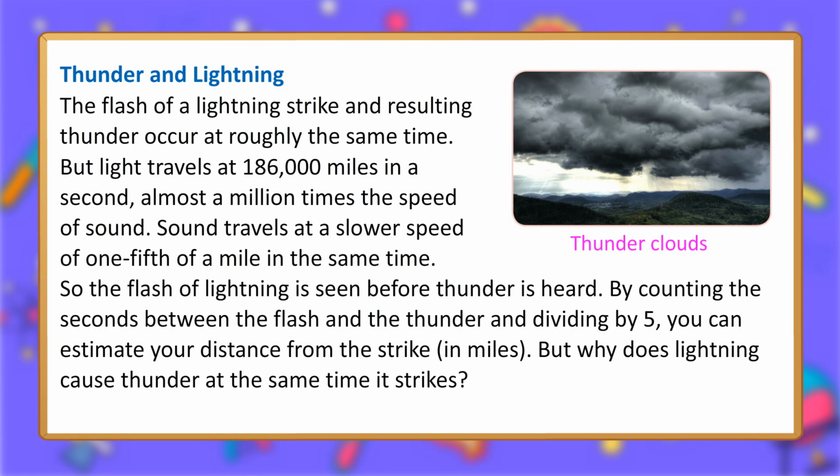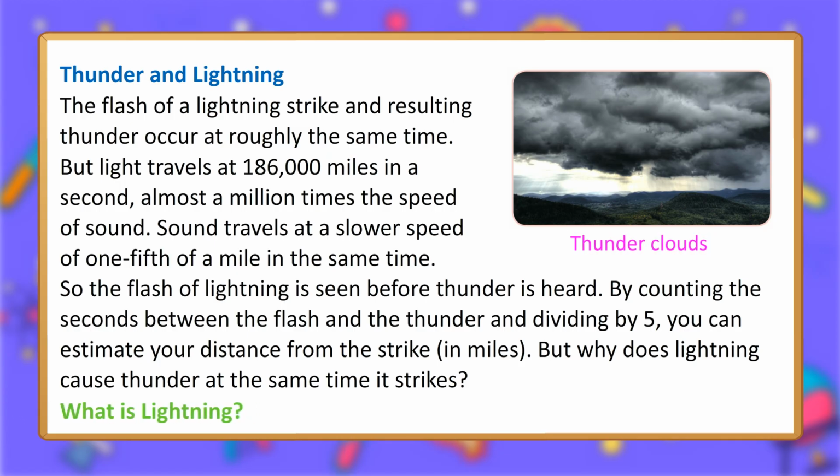Thunder and lightning. The flash of a lightning strike and resulting thunder occur at roughly the same time. But light travels at 186,000 miles in a second, almost a million times the speed of sound. Sound travels at a slower speed of 1/5 of a mile in the same time. So the flash of lightning is seen before thunder is heard. By counting the seconds between the flash and the thunder and dividing by 5, you can estimate your distance from the strike, in miles. But why does lightning cause thunder at the same time it strikes?